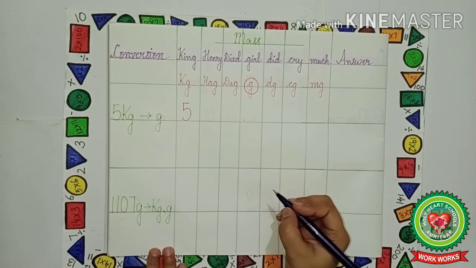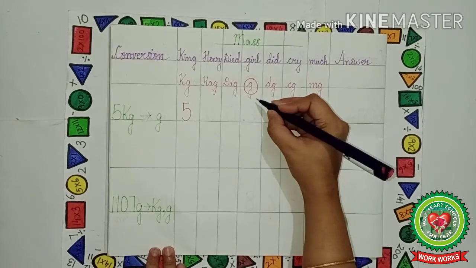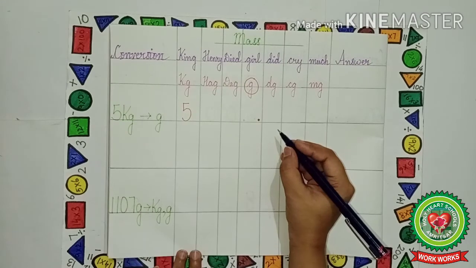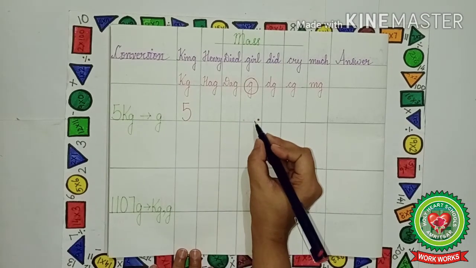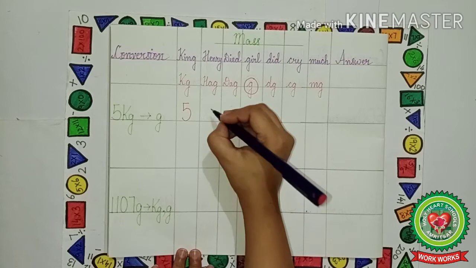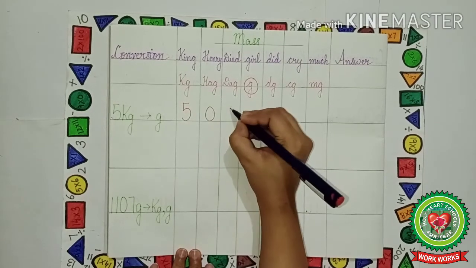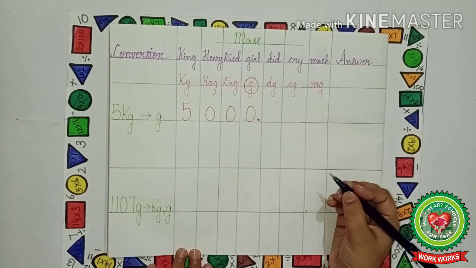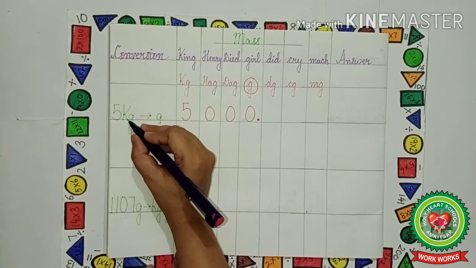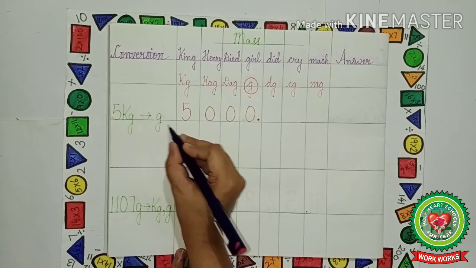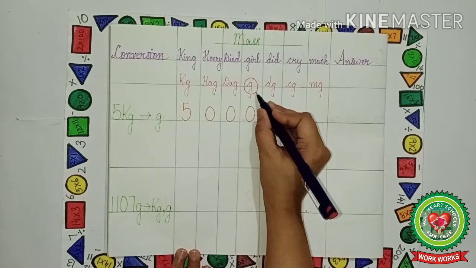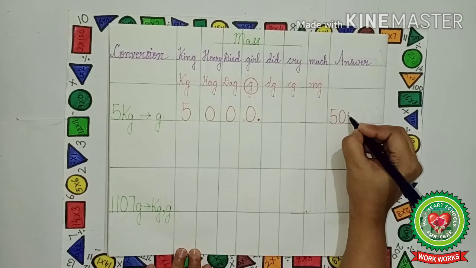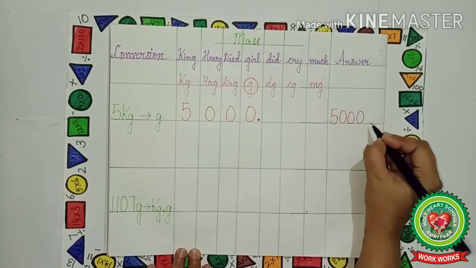Now, we have to go till which house? That is gram's house. So, we will put a lock in the gram's house. Now, these houses have remained empty. So, what we will do? We will put zeros. Now, the answer is, when we convert 5 kilogram into gram, it becomes 5000 gram. So, let us write over here 5000 gram.